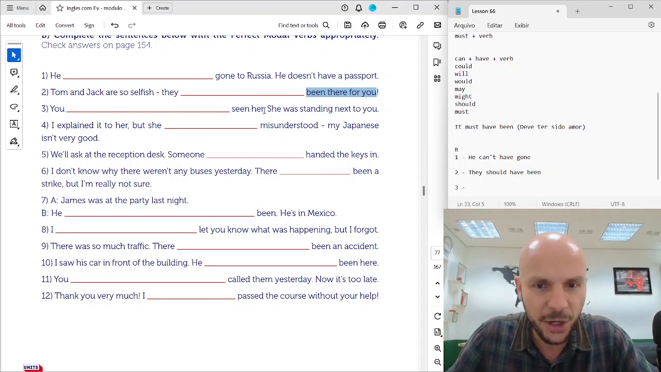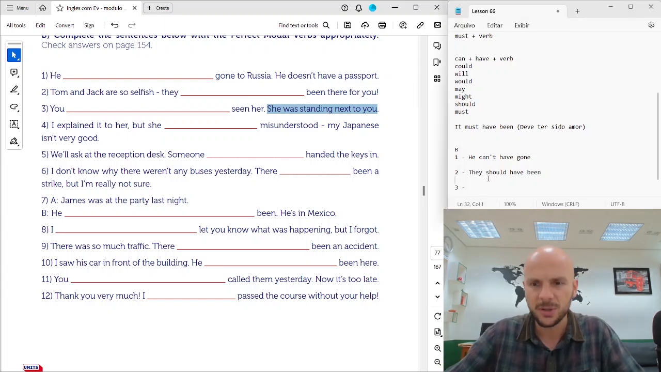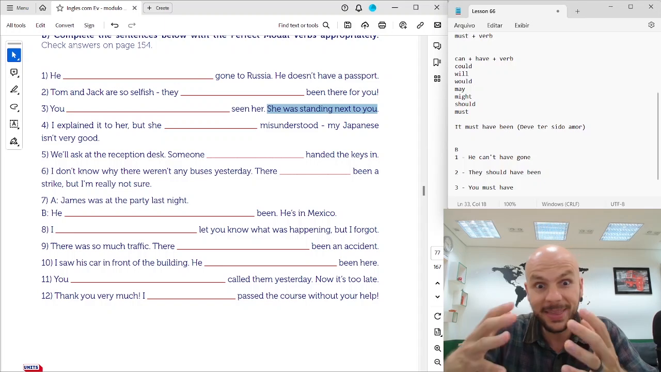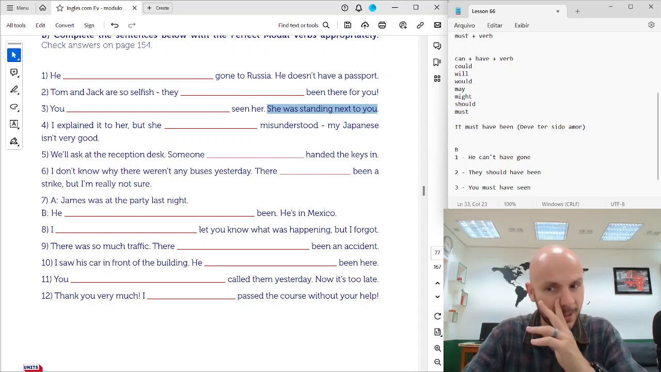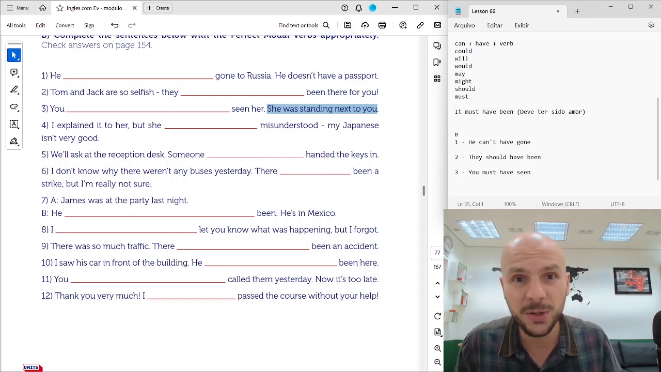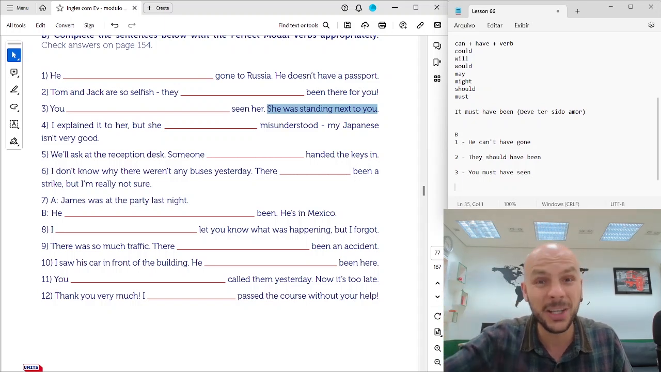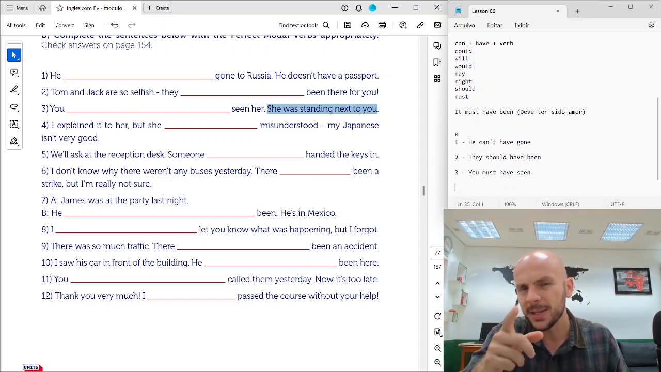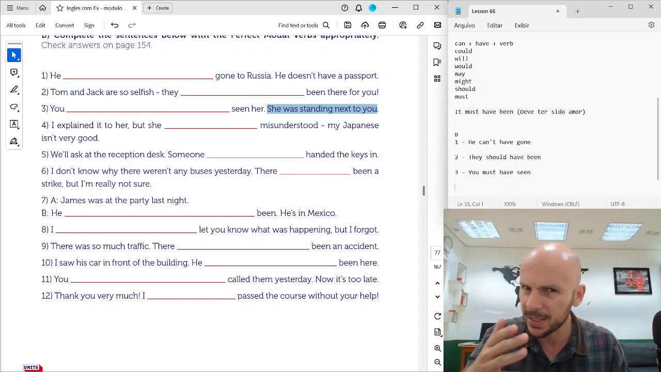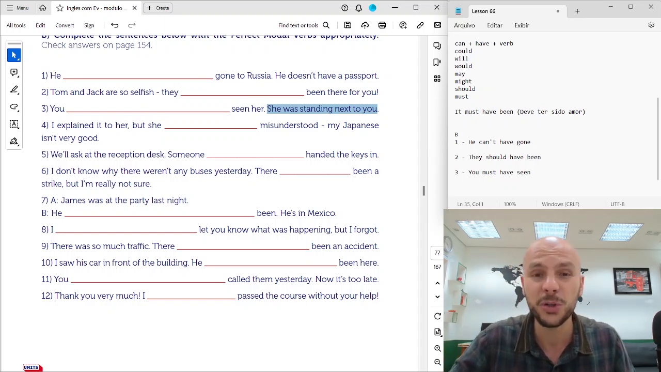You seen her. She was standing next to you. So, you must have seen her. Você deve ter visto ela. Remember that we use must for obligations, and we use must when we make logical conclusions, when you make deductions about something. You must have studied English before. You speak it very well. You must have studied English before, because it's a logical conclusion.